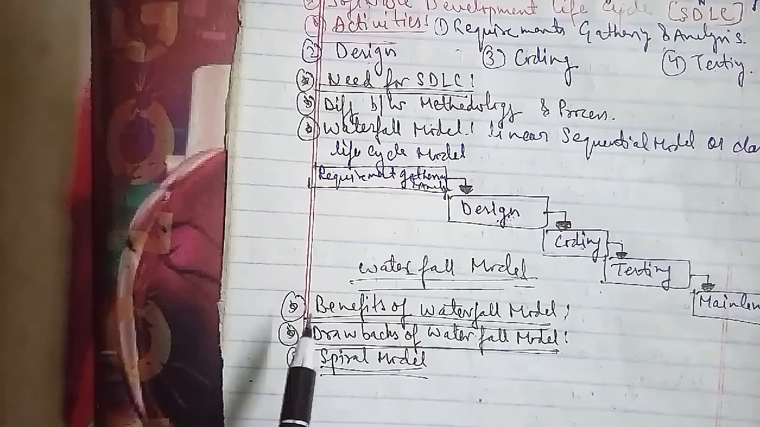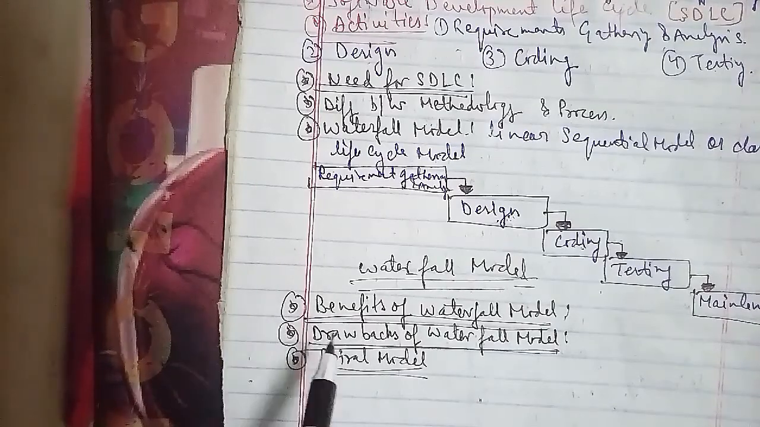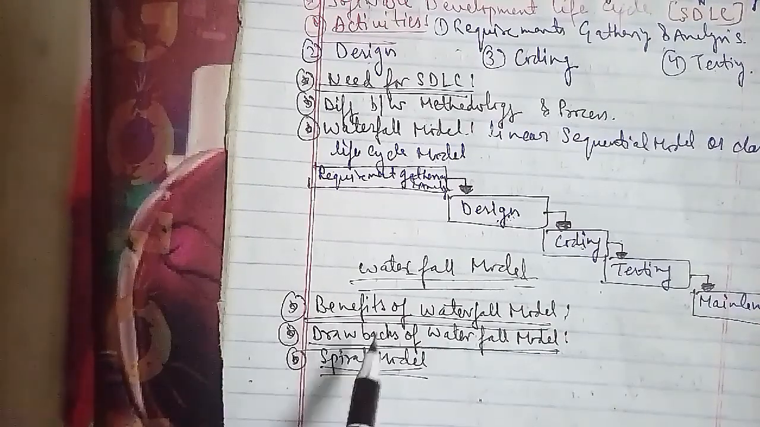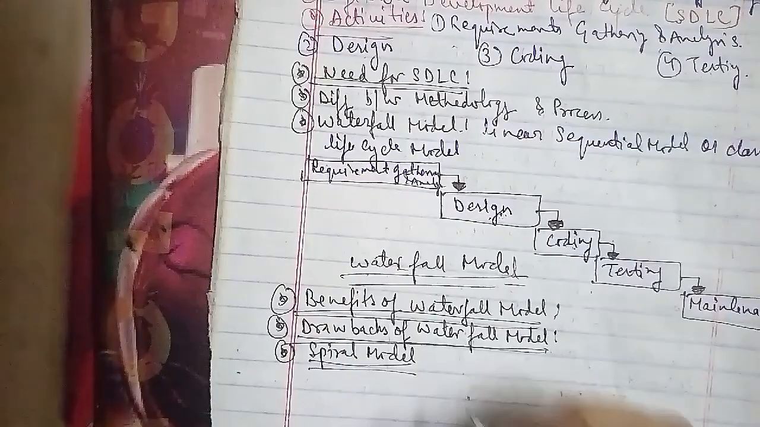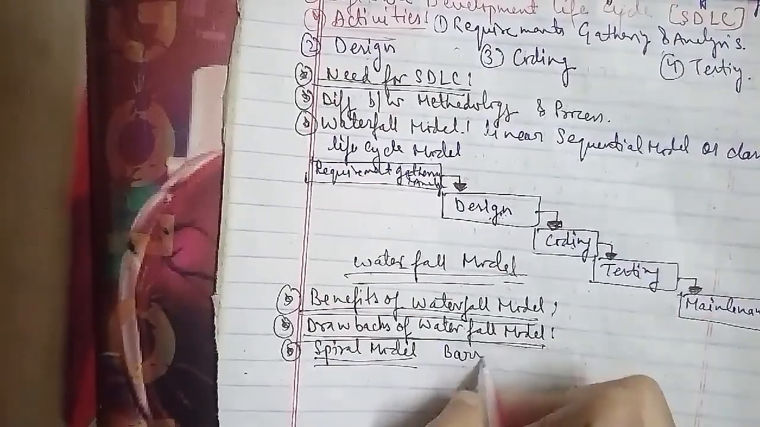It is an iterative model in which the product development is done in subsequent passes around the spiral, and it is a risk-driven model. Now we'll discuss the next question: why is the spiral model called a meta model?